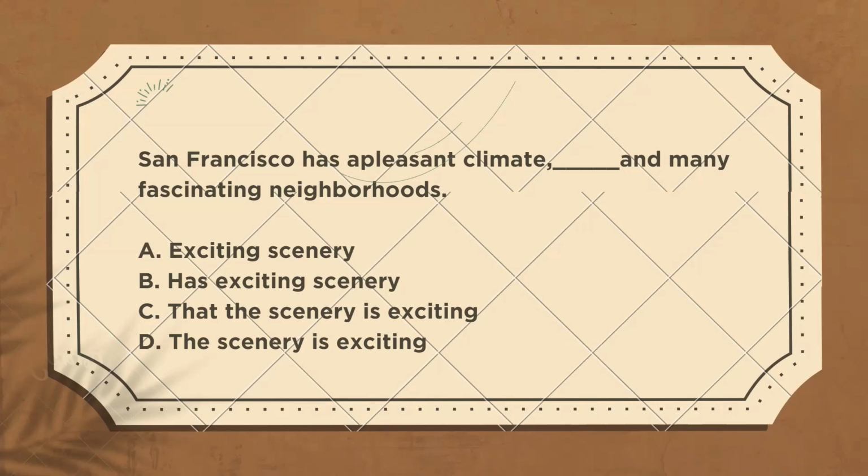The first and third are noun phrases. The first is a pleasant climate, and the second is many fascinating neighborhoods. To be parallel, the second object must also be a noun phrase, and choice A is the kind of noun phrase. So A is the correct answer.